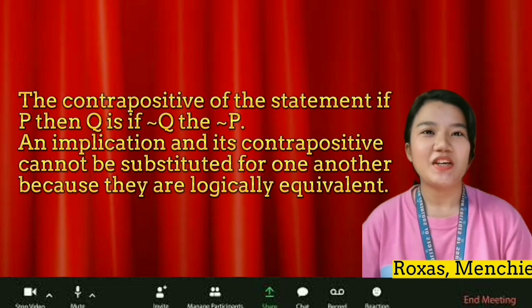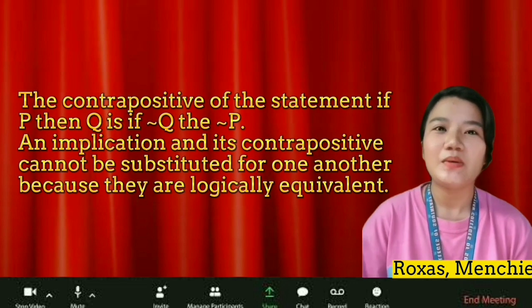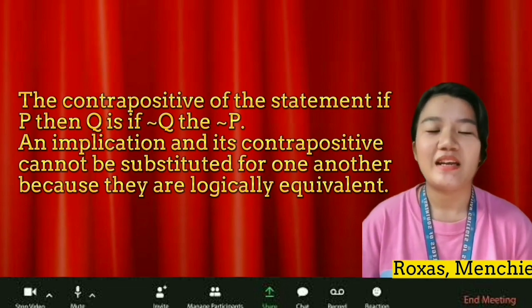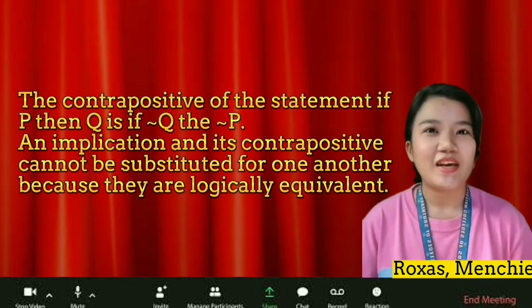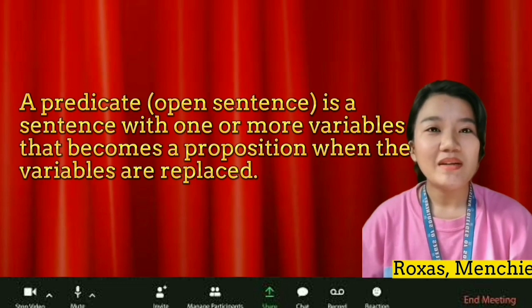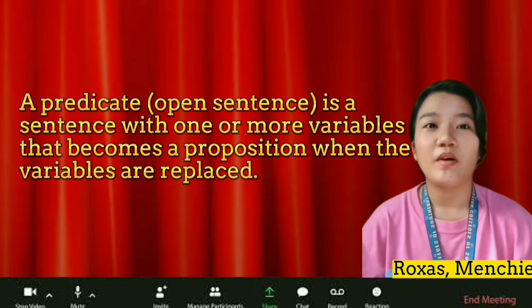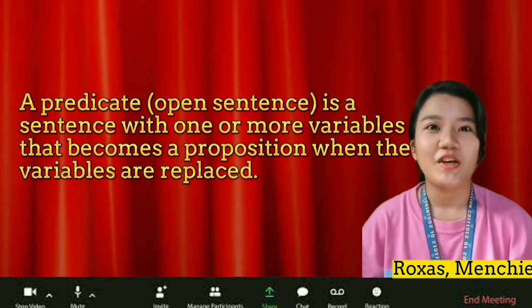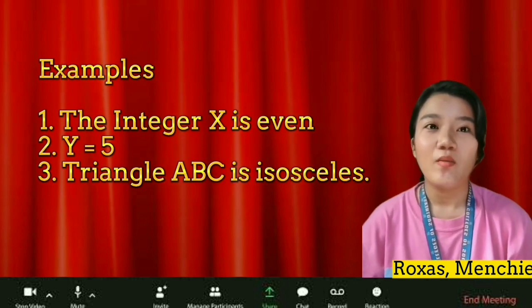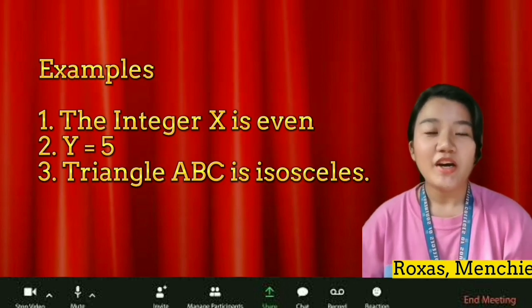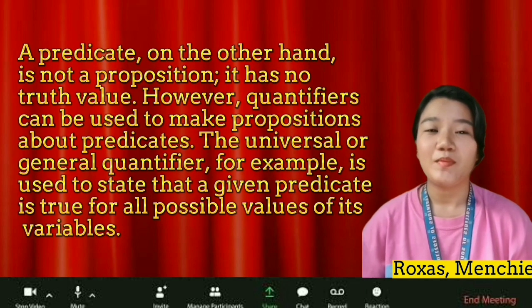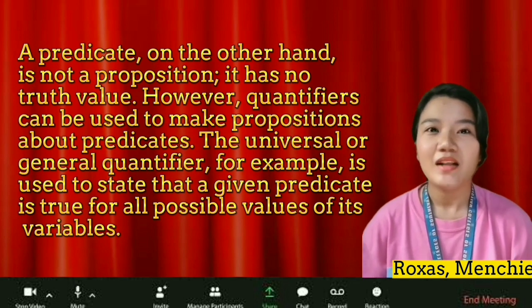The contraposition of the statement "if P then Q" is "if not Q then not P". An implication and its contraposition can be substituted for one another because they are logically equivalent. A predicate or open sentence is a sentence with one or more variables that becomes a proposition when the variables are replaced. For example, x is even and y equals 5. Triangle ABC is isosceles. A predicate, on the other hand, is not a proposition. It has no truth value.